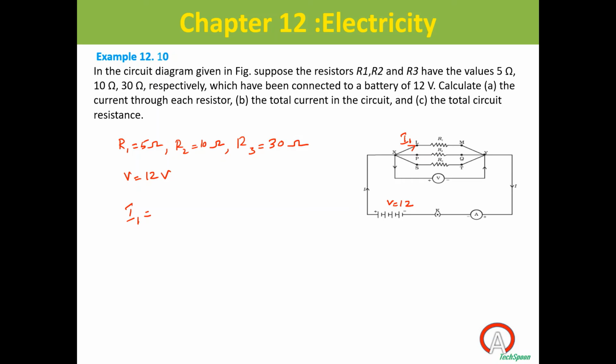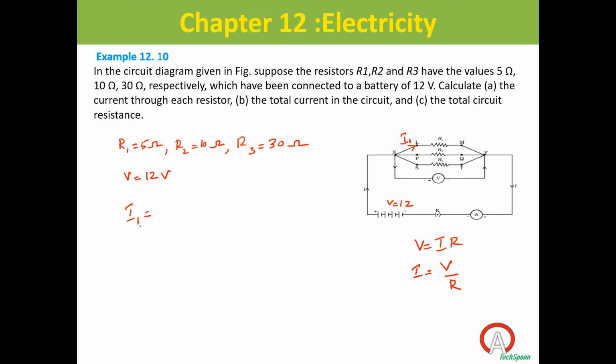Apply Ohm's law here. Think what is given and what we have to find out. We have to find out the current I1 through this R1. According to Ohm's law, V is equal to I into R. So the current I is equal to V by R. Here R is given, it is 5 ohm. Voltage is also given, 12 volt across this resistor.